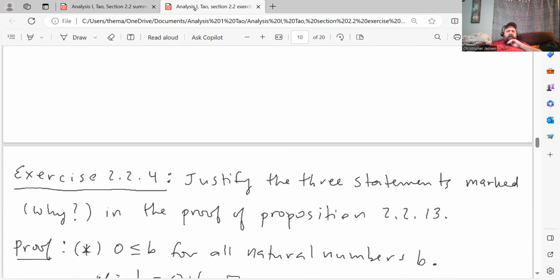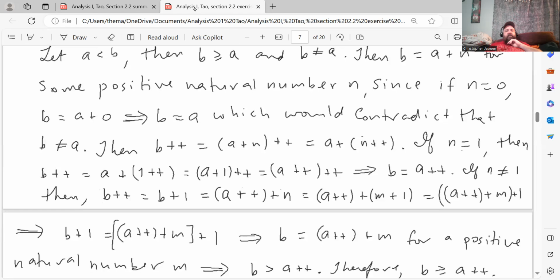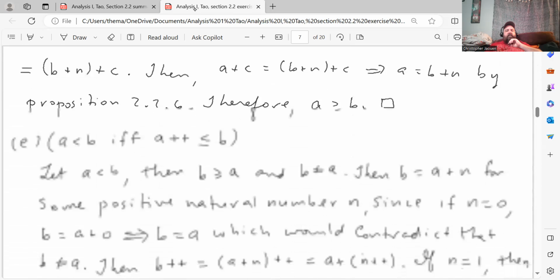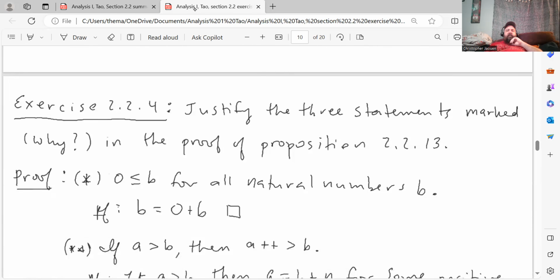And was that the last part? Yeah, so you can see that was really the longest one, but the only reason it was long was because there were so many parts to it. Each individual proof was not that long. All right, next one, exercise 2.2.4. Justify the three statements marked Y in the proof of proposition 2.2.13.